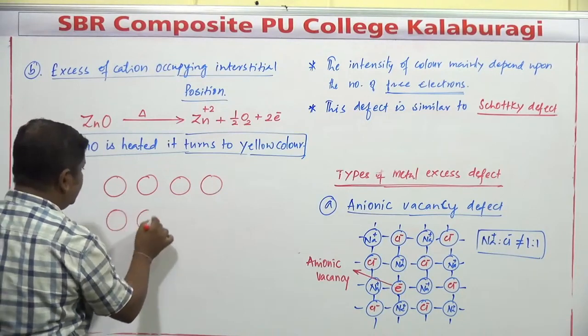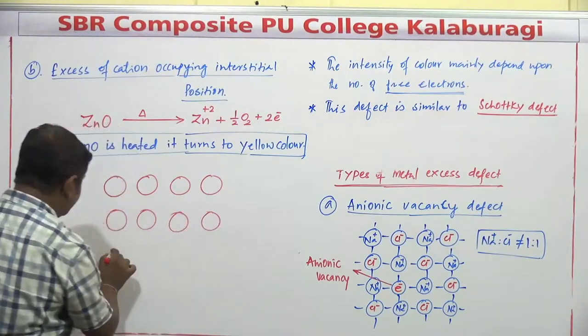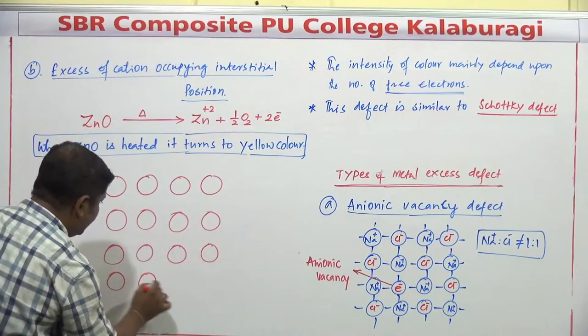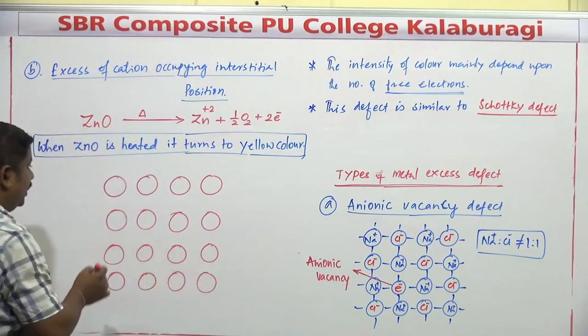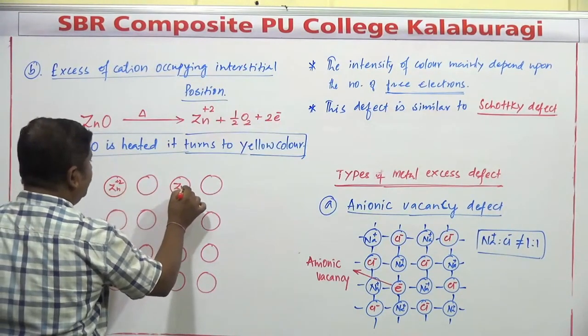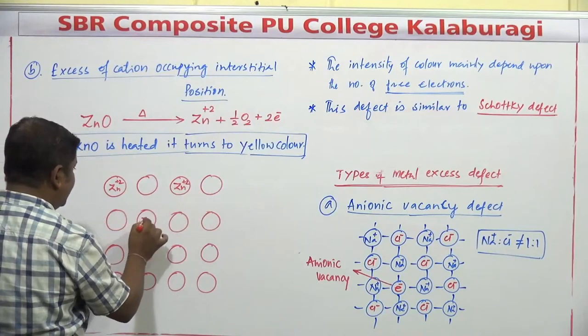Okay, just observe this particular crystal arrangement of zinc oxide. Here, zinc and oxide ions are generally present. I will mention here this is Zn2+. It is Zn2+. This is Zn2+.